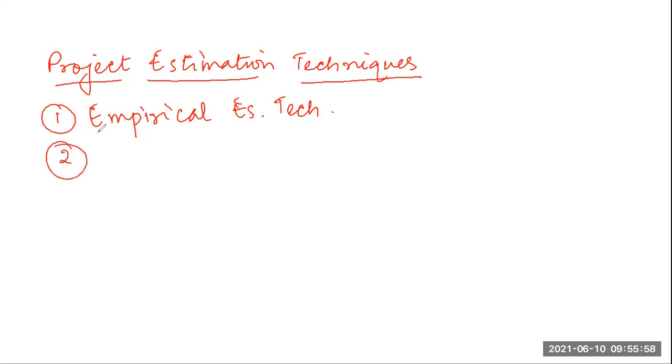Next, we started learning the heuristic technique. We studied that it assumes that some relationship exists among the different project parameters, and these relationships can be modeled using some mathematical expression.